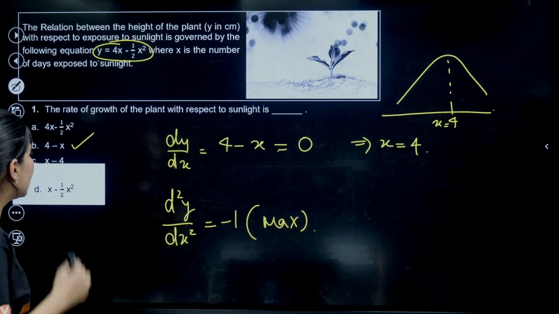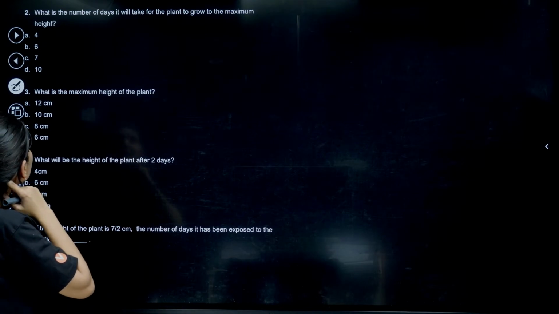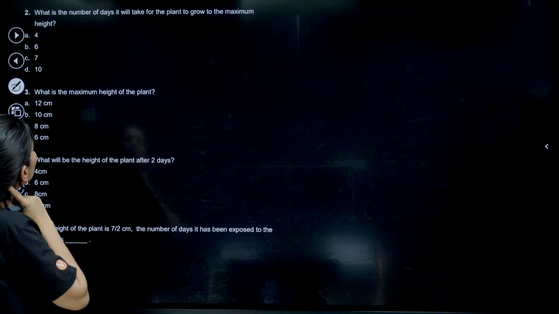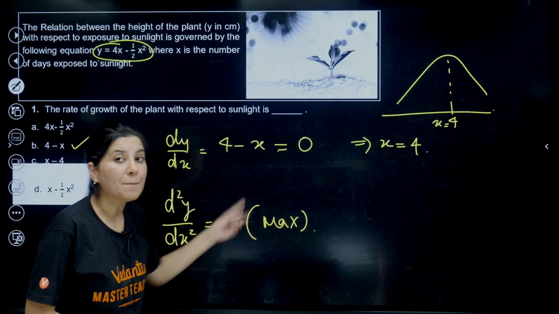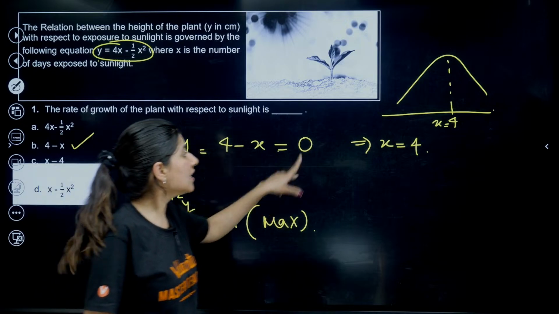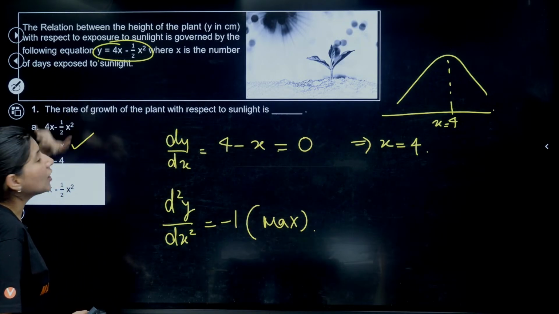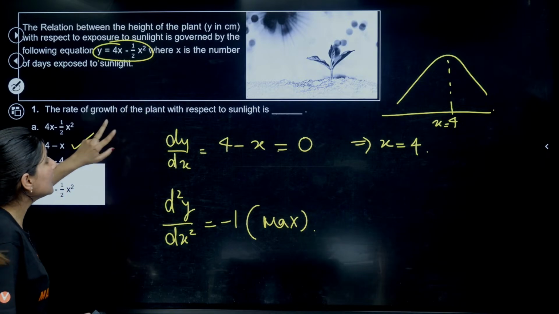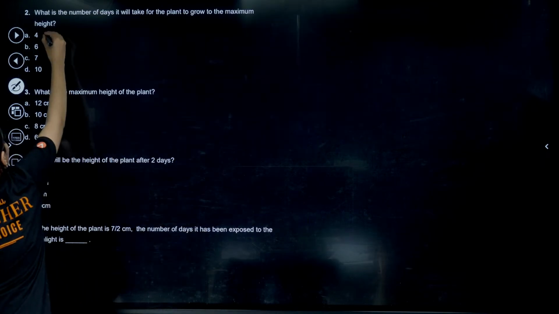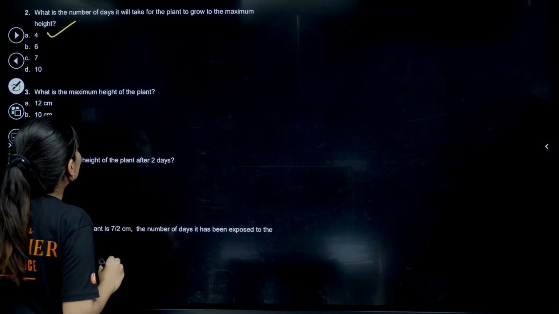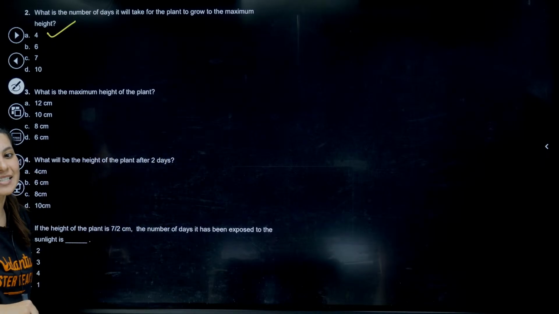Okay, right? So they are asking what is the number of days it will take for the plant to grow to the maximum. So they are not asking the maximum value, they are asking the number of days. X is the number of days and y is your height. They are talking about number of days, 4. What is the maximum height of the plant? Now they are asking that maximum value.